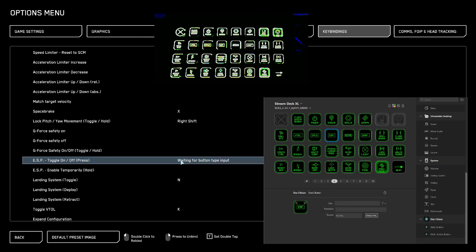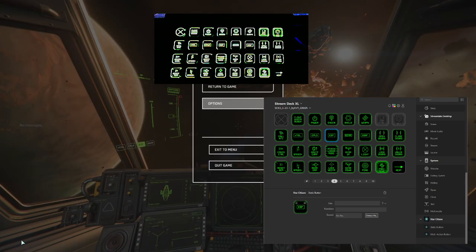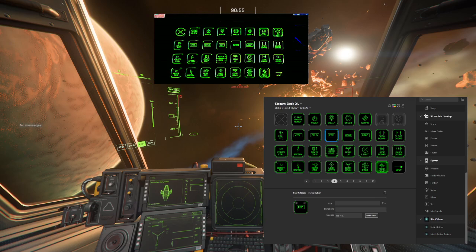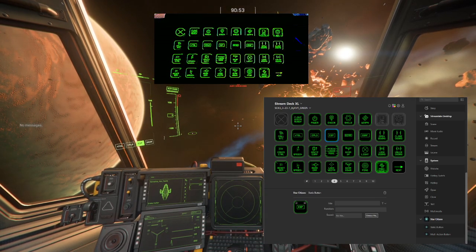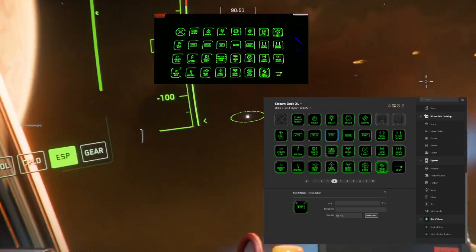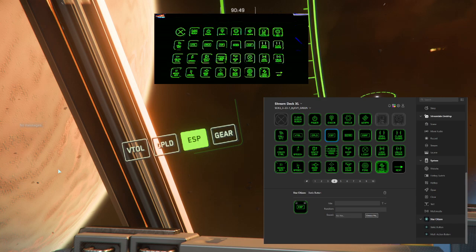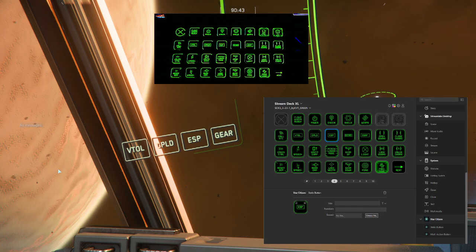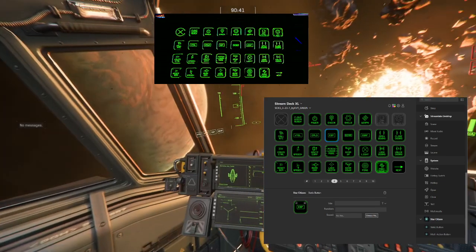I can double click here, and for the demonstration we'll assign the apostrophe key. We hit back, we go back in the game, and now obviously if I do press apostrophe on my keyboard, it will turn on and off the ESP mode,